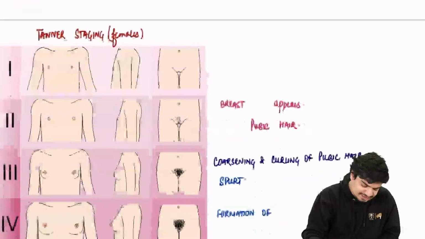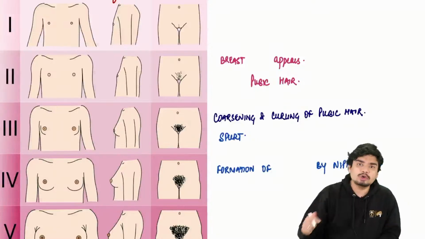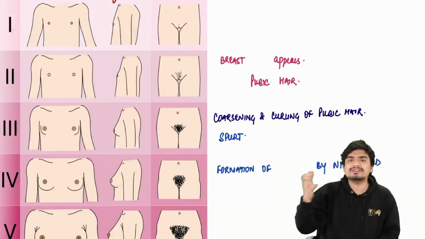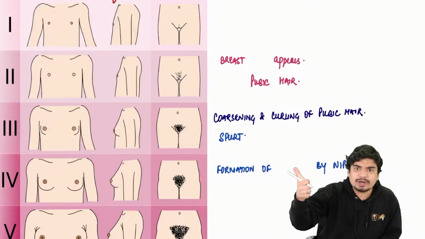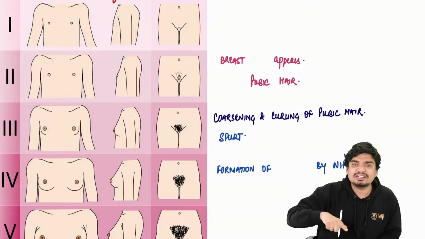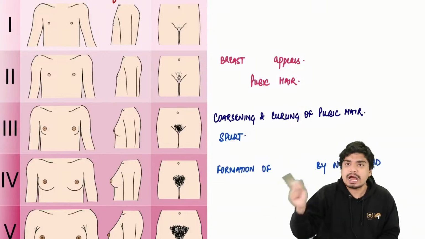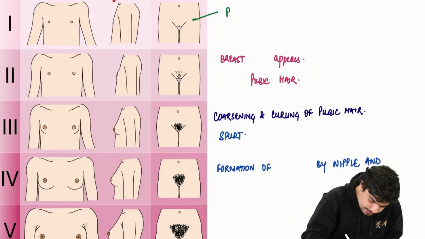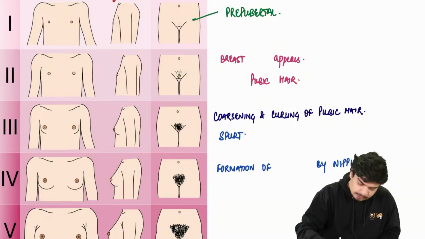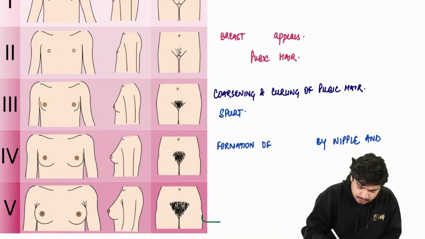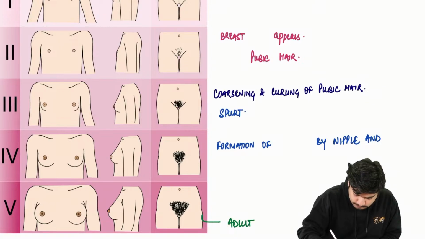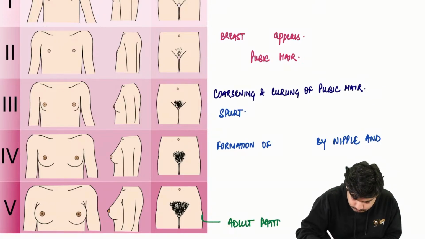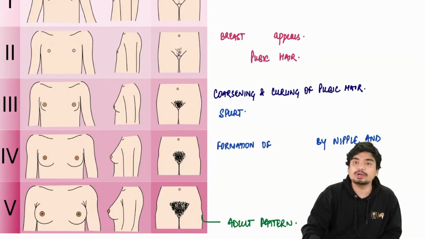Moving on to Tanner staging as far as females are concerned. The same concept as in males is valid. Tanner stage 1 will be prepubertal. Tanner stage 5 will be what? Tanner stage 5 will be adult pattern.